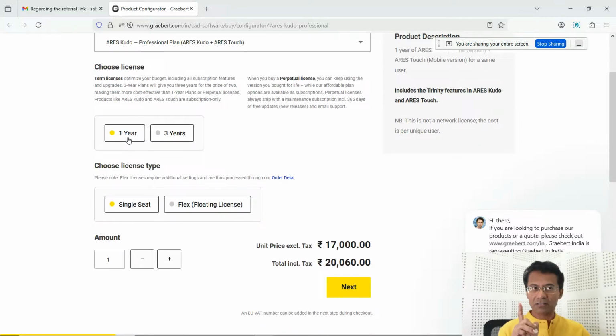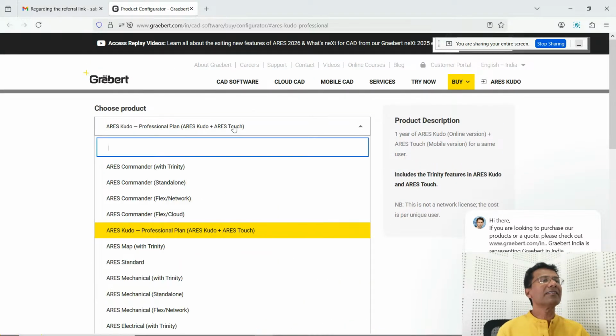You can buy it for a year or for 3 years. Then you can also choose a license type. It can be a single seater or a floating license, which is similar to a network license. Then the pricing is also shown here. Then there are various products which are showcased here.